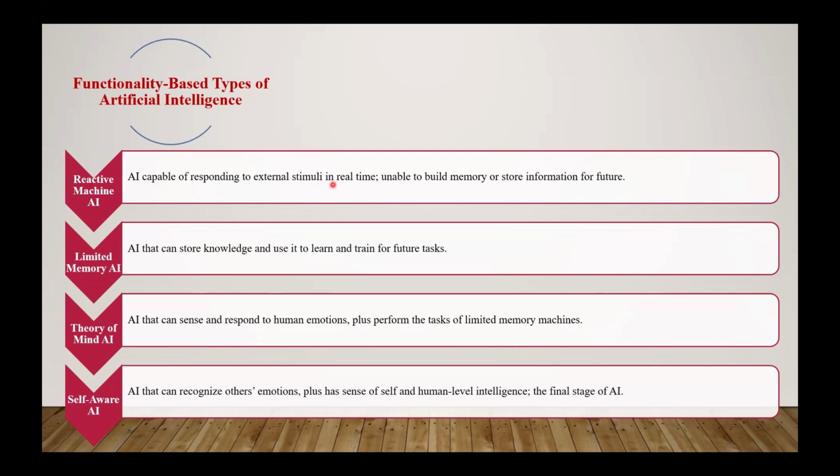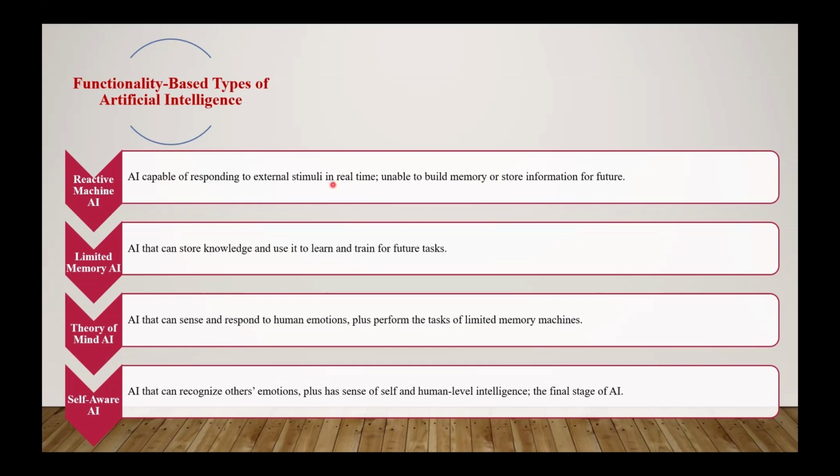It has no built-in memory, so it cannot store any information for future purposes. Whatever the surroundings are, the AI immediately performs an operation, reacting on the basis of the current situation. There is no procedure or information storage capability. That is the case with a reactive machine.